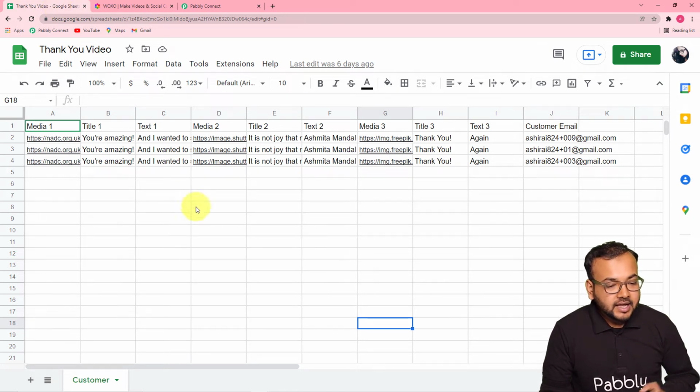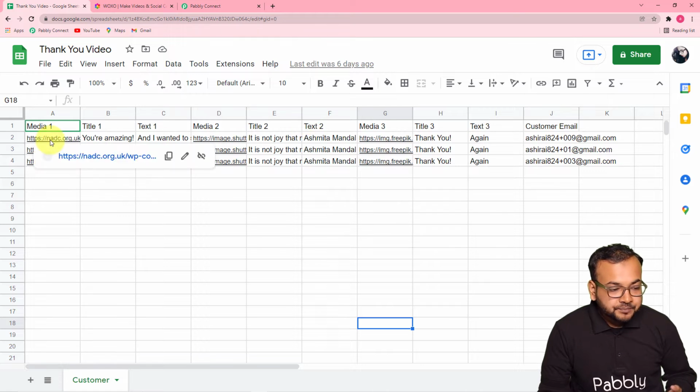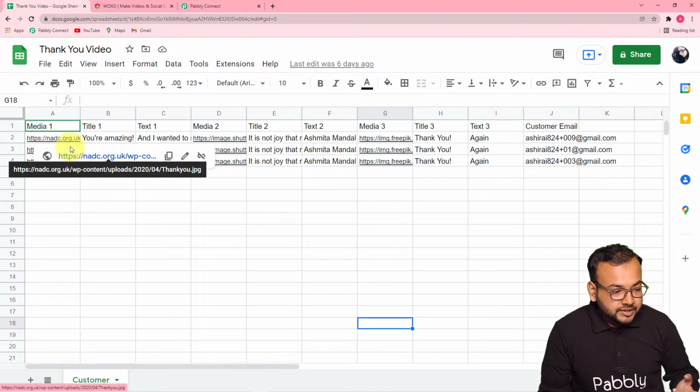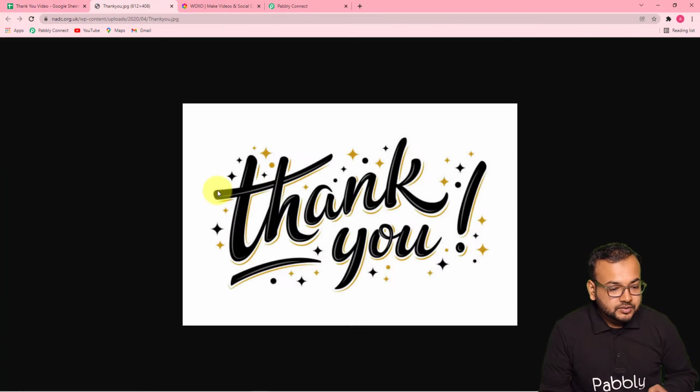Okay, so this is the spreadsheet I have created in the Google Sheets application, guys. And here you can see I have this data: media 1, title 1, text 1, media 2, title 2, text 2, media 3, title 3, text 3, and the customer email. So what are these things? Actually, let me show you this media. So this is a thank you photo.